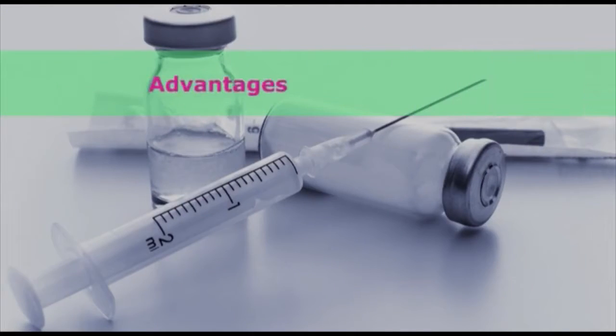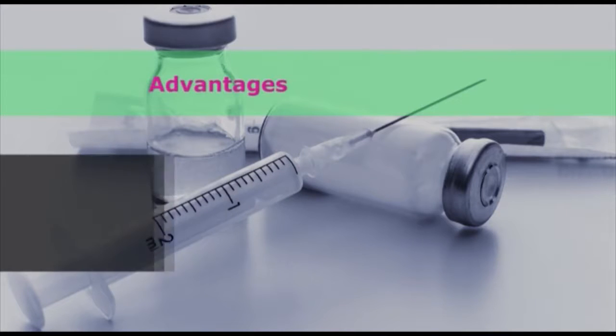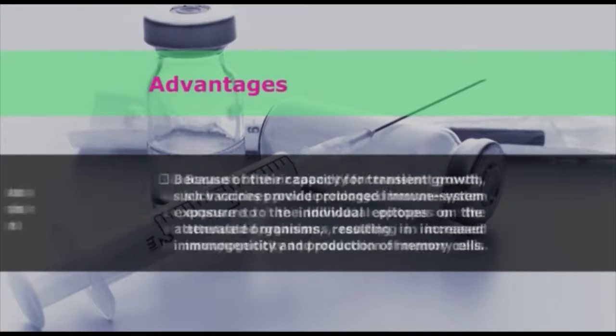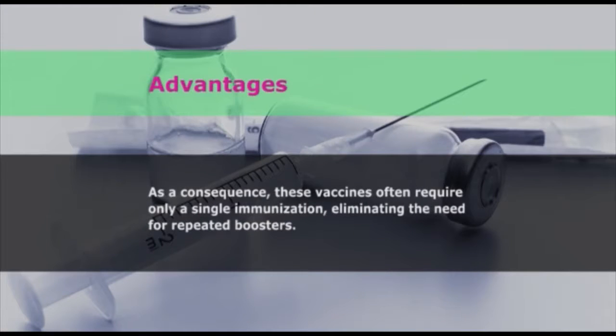The advantages of attenuated vaccines are: because of their capacity for transient growth, such vaccines provide prolonged immune system exposure to the individual epitopes on the attenuated organisms, resulting in increased immunogenicity and production of memory cells. As a consequence, these vaccines often require only a single immunization, eliminating the need for repeated boosters.